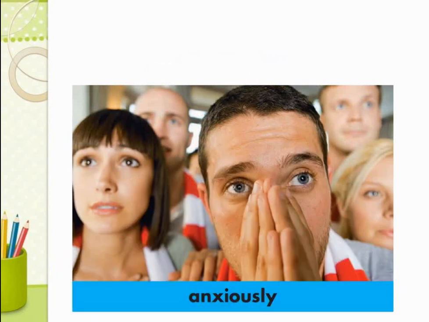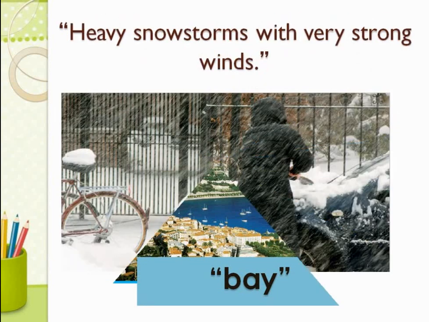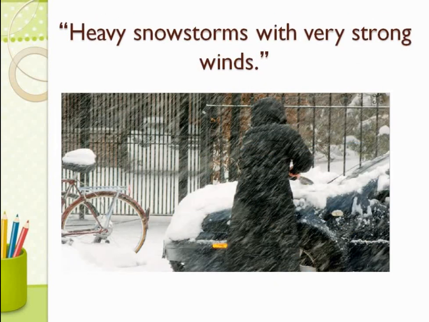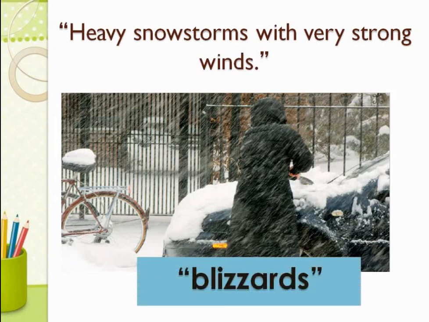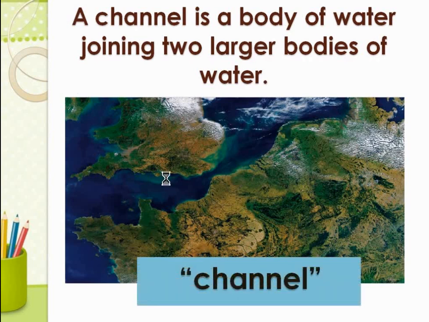It means anxiously. What is it? Nervously. Another one. It is a part of a sea or lake partly surrounded by land. What do you call this? Bay. Next one. It means heavy snowstorms with very strong winds. Blizzards. We have here a body of water joining two larger bodies of water. You have already heard the answer, so this is channel.